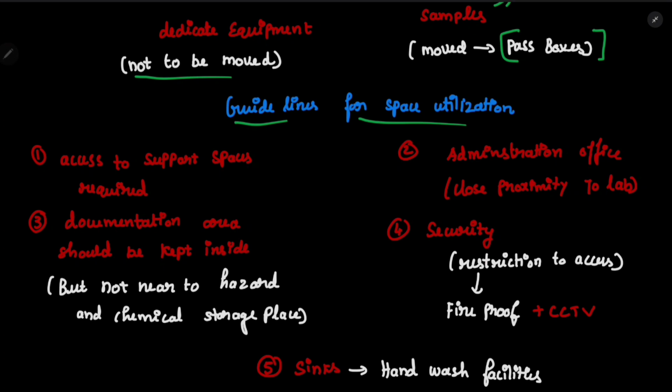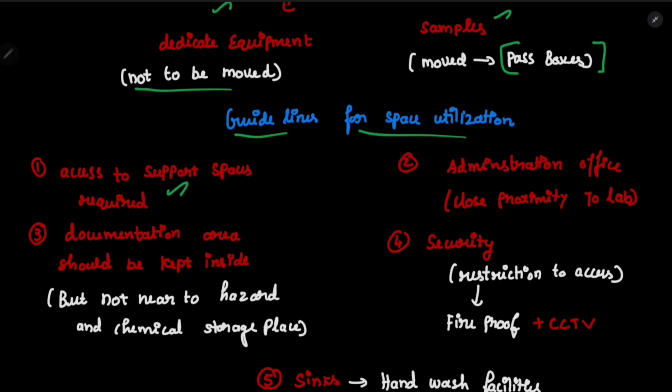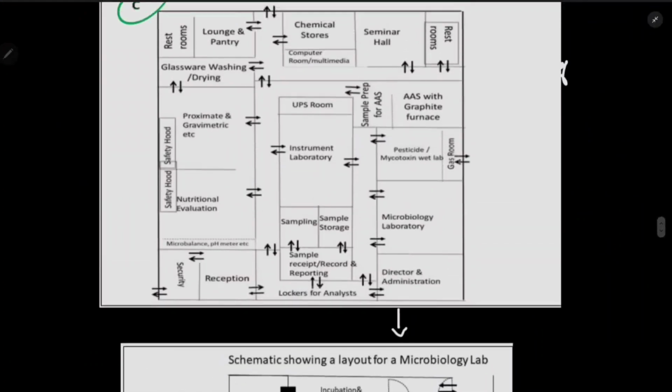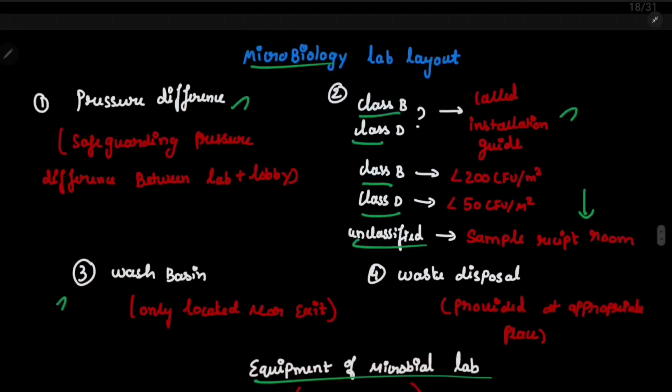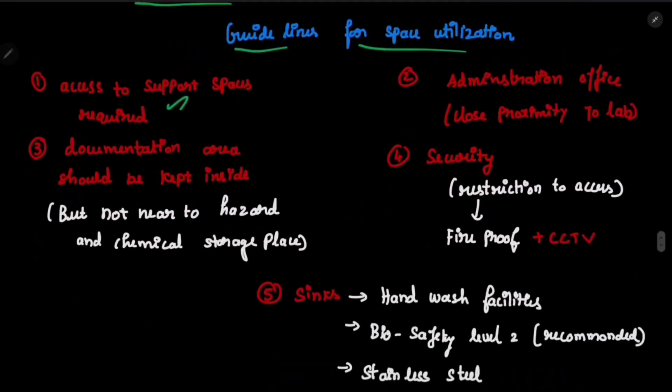Now let's see how to utilize the space. First is access the support spaces. So for example, let's take here. Here we can see these are some support places. If you want to go from one location to another location, you can use the support spaces. Okay, so that is the first point: access the support spaces required.